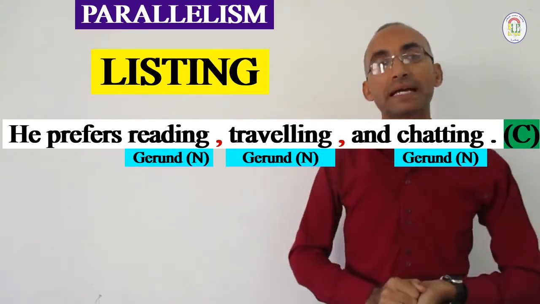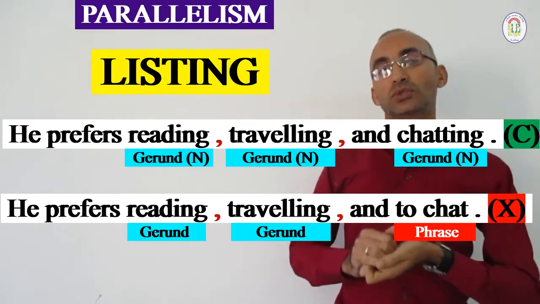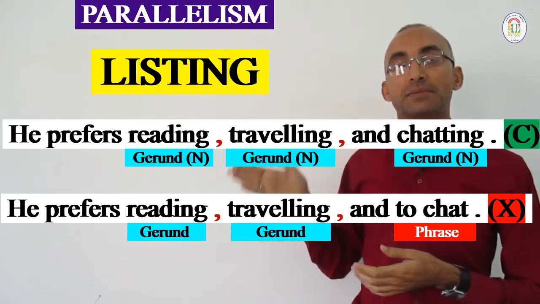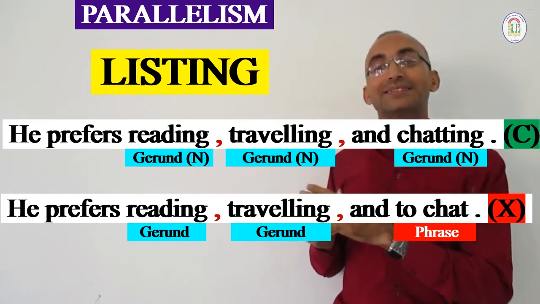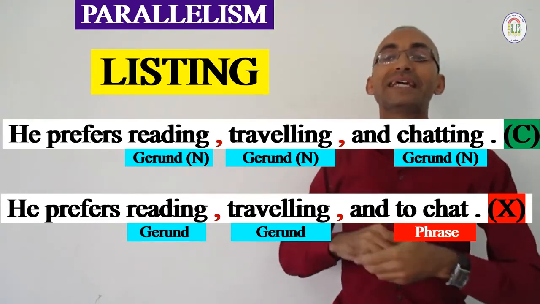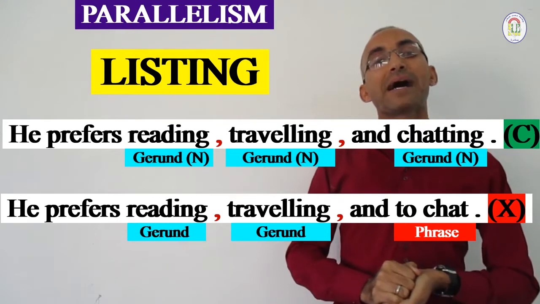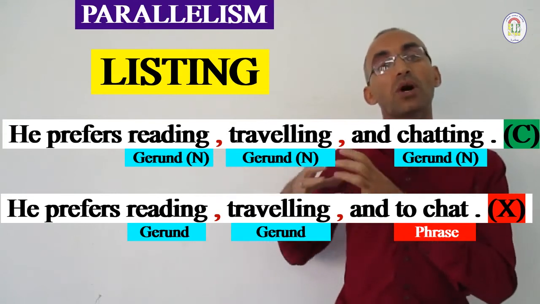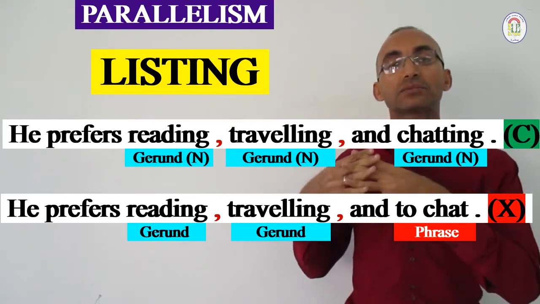But suppose that someone writes, he prefers reading, traveling, and to chat. Now, here we have what we call faulty parallelism. One of the items in this list does not correspond to the grammatical structure or function of the other elements. Clear? That's why we have to turn to chat to the stem ing, a gerund, like the two previous elements in the list, because all of them are related and must be parallel, I mean similar in structure.